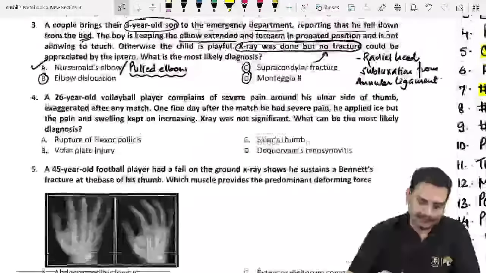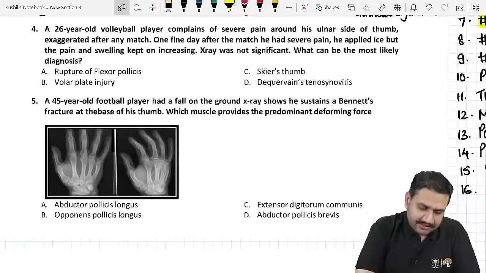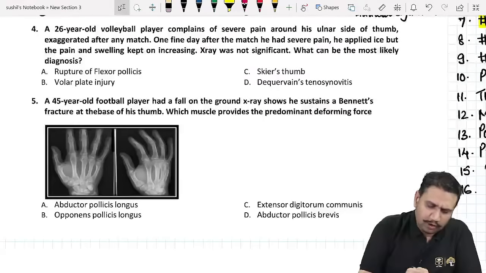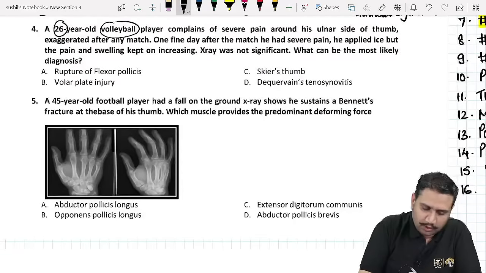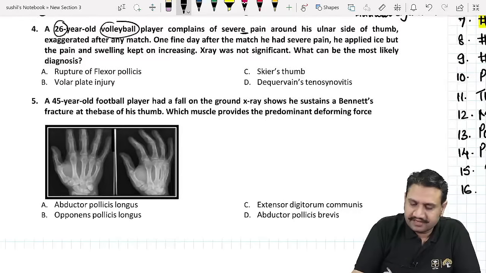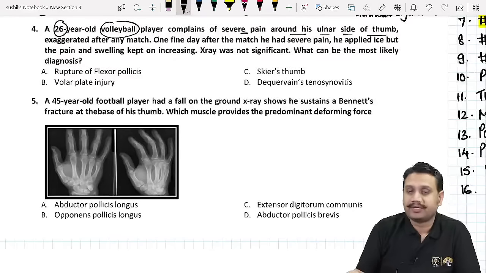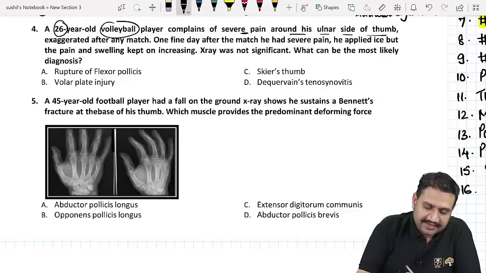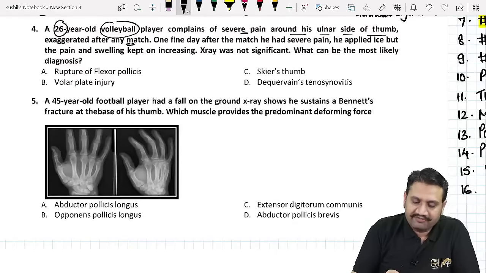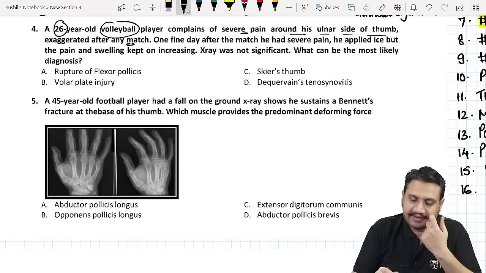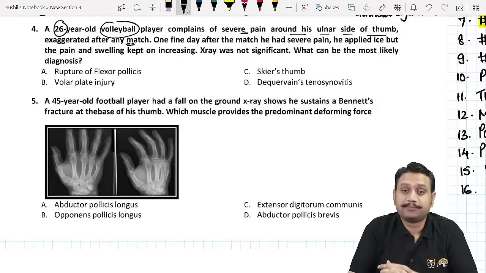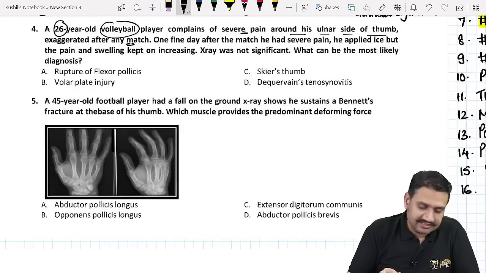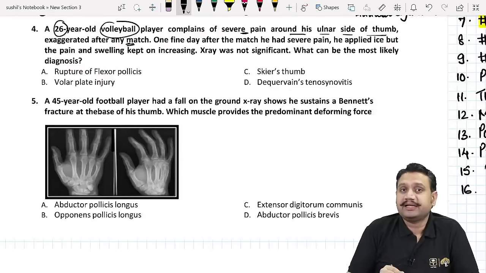Okay, next one is a 26-year-old volleyball player who complains of severe pain around the ulnar side of the thumb. The pain is exaggerated after any match. One fine day after the match, he had severe pain and he applied ice, but the pain and swelling kept on increasing. X-ray was not significant. What can be the most likely diagnosis?